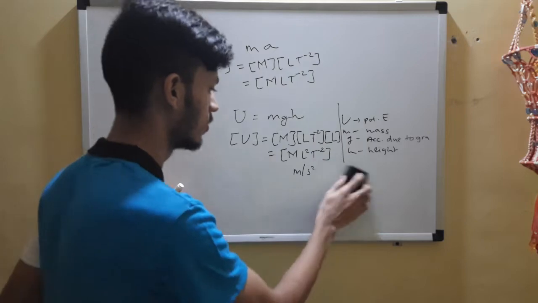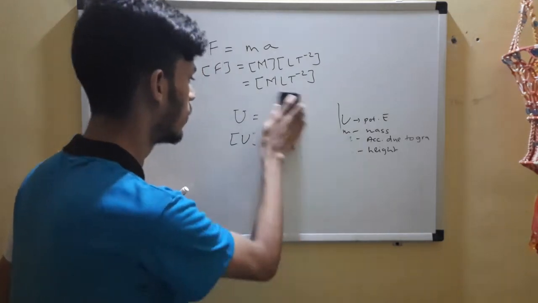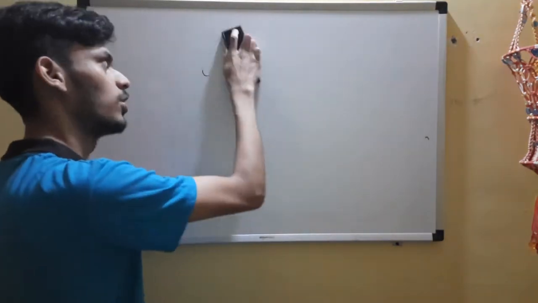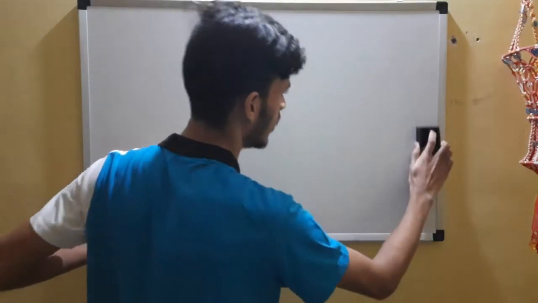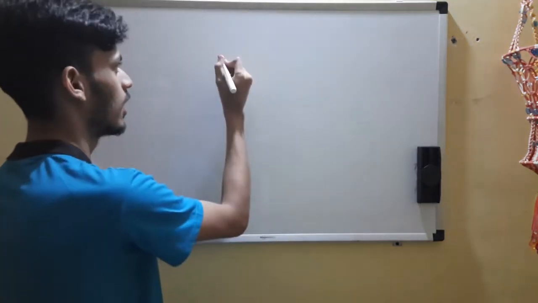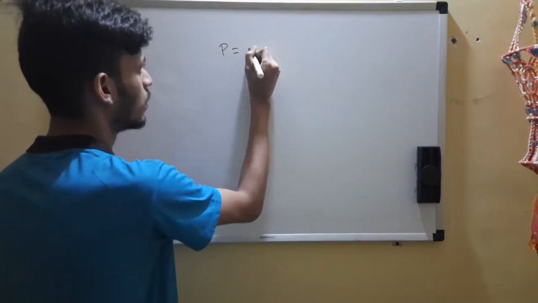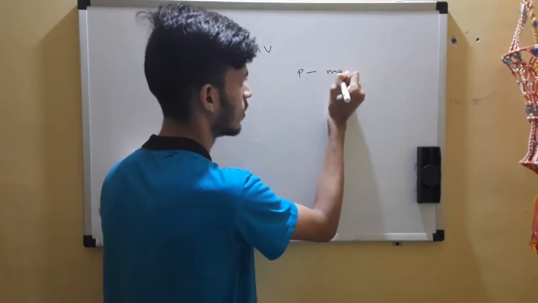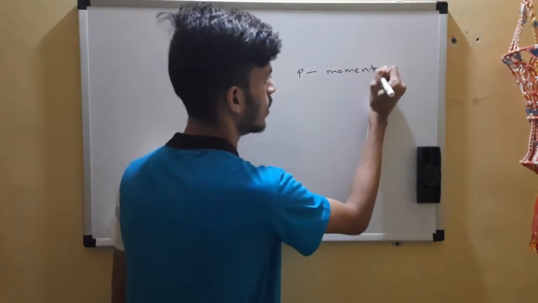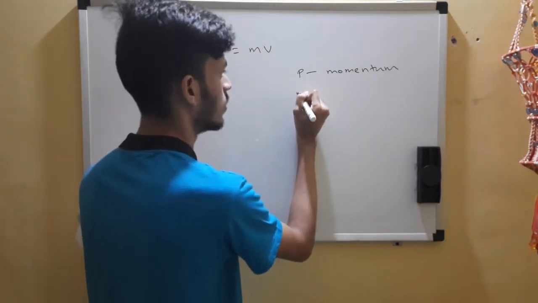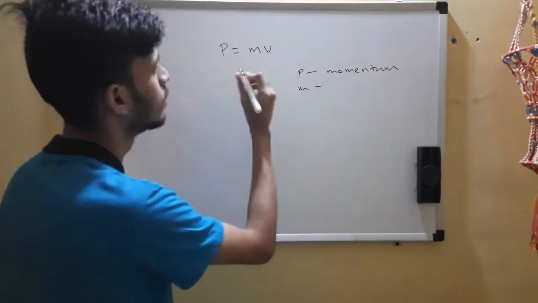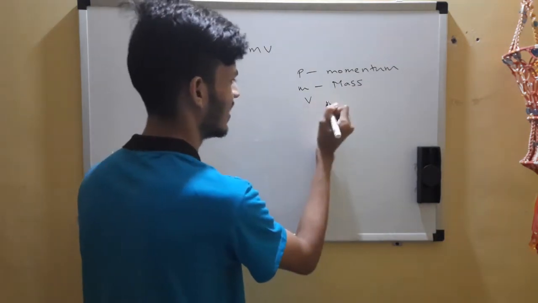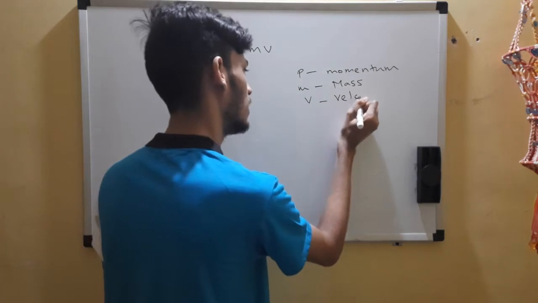Okay, potential energy. What can we think of more? Let's go for momentum. Lots and lots of examples, no theory left. We'll learn certain things with examples. P is momentum, which is M into V. M is mass, of course, which you might know from your 9th standard classes onwards, and v is velocity.